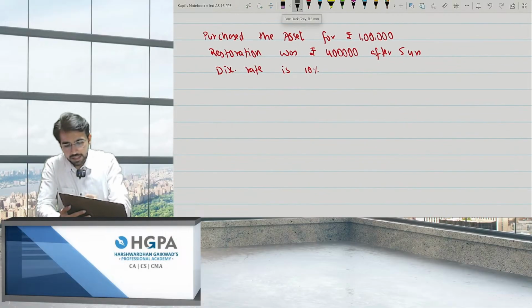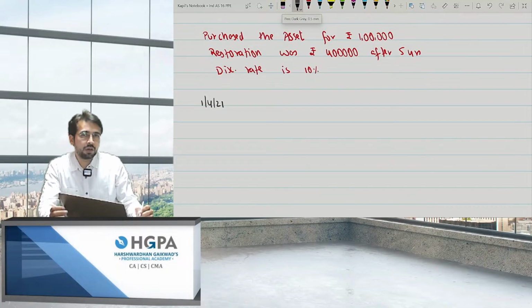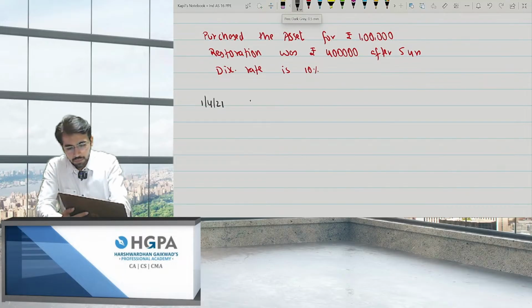So what is the purchase entry? Let's say on 1/4/2021. What is the entry of the purchase? You'll say PPE account debit, to bank or the trade payables, to provision for decommissioning.